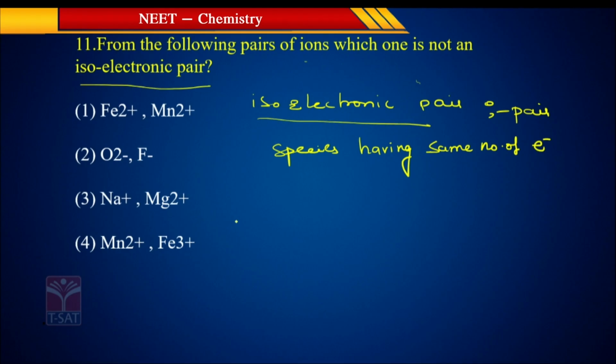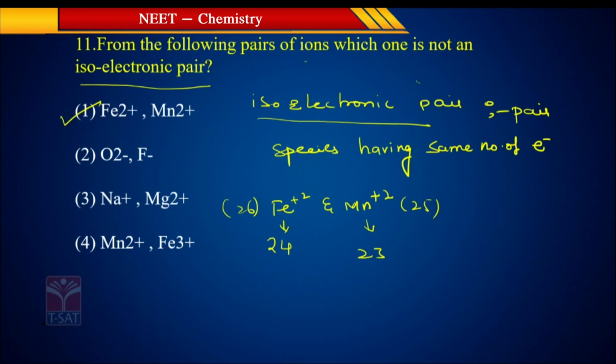Okay. So, Fe plus 2 and Mn plus 2. Fe is 26, plus 2 means 24 electrons. Manganese is 25, and with 2 electrons lost it means 23. So, this is not an isoelectronic pair.